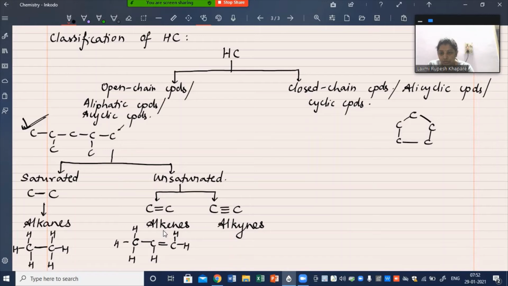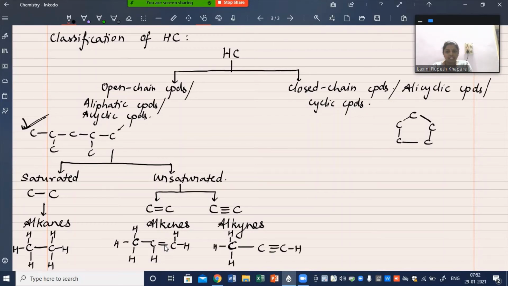So alkenes are those unsaturated aliphatic hydrocarbons containing at least one carbon-carbon double bond. And what are alkynes? Alkynes must contain at least one carbon-carbon triple bond.